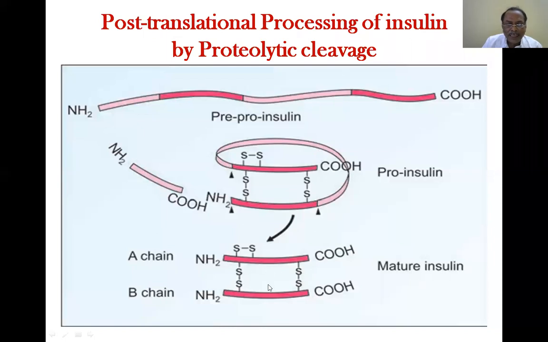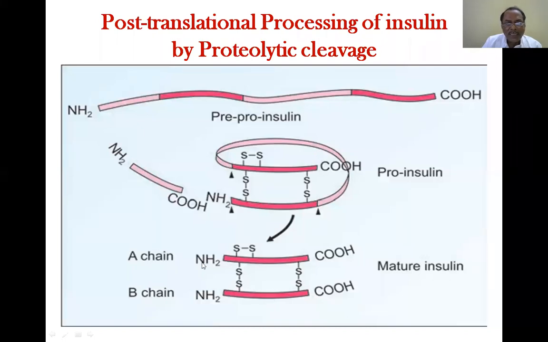You call them the A chain and the B chain. Within the A chain, there is one intra-chain disulfide linkage, and there are two inter-chain disulfide linkages between the A chain and the B chain.